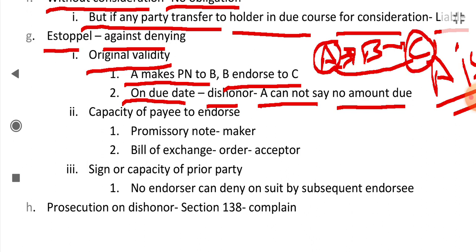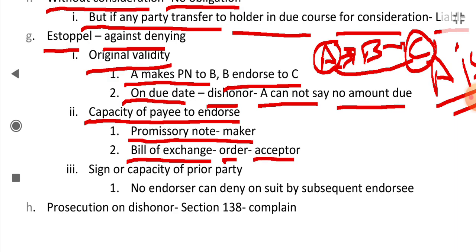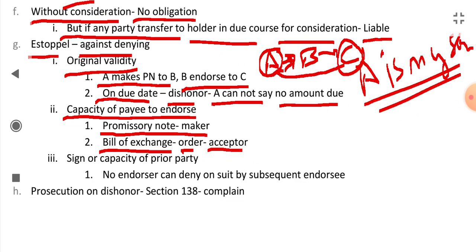Okay. Next is estoppel against denying the capacity of the payee to endorse. Like in a promissory note, the maker cannot deny the payee's capacity to endorse, and in a bill of exchange payable to order, the acceptor will not deny the capacity of the payee to endorse.